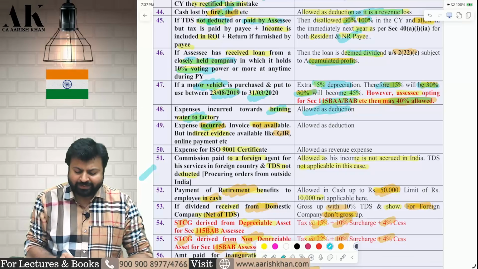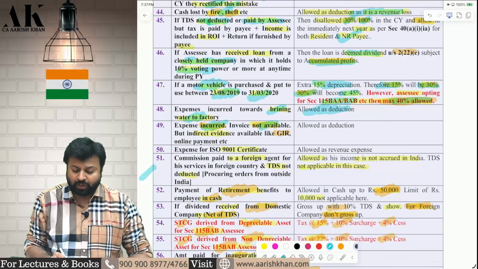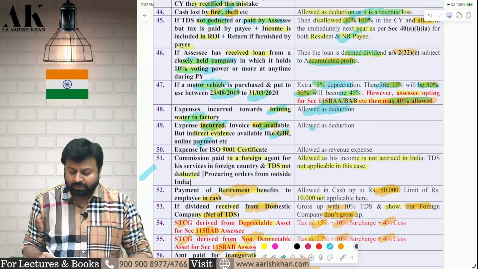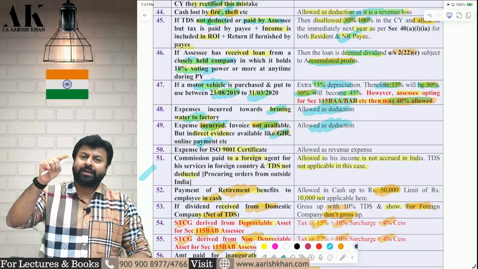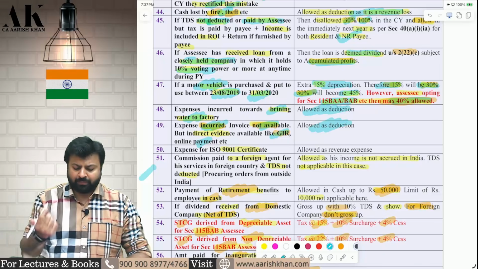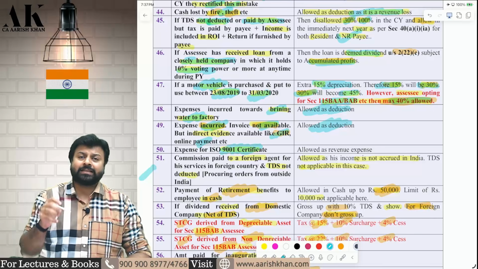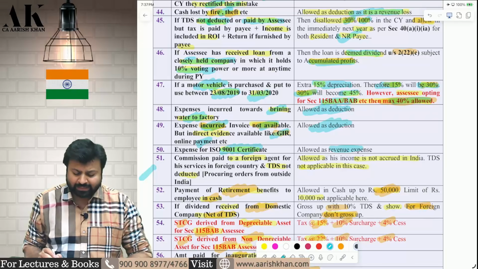Next one, you have incurred an expenditure, but you don't have the invoice, but indirect evidence is available with you, like the payment details, the online payment receipt, and the goods invoice report. Then you can claim the deduction based on indirect evidence also. There is no need to have a proper invoice. Next one, expenses incurred on ISO 9001 certificate are considered a revenue expense. You can claim that as a revenue expenditure.